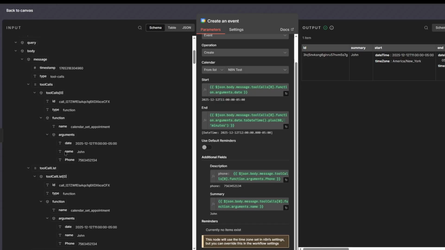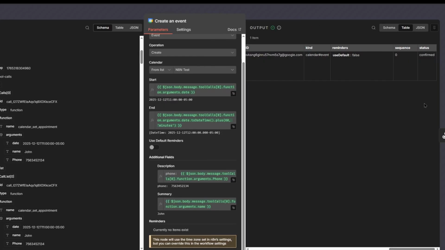So in this case we have John as the name. You drag name, drop it in here, and then you can add a description where you can add the phone number. It depends on what you're doing, right? Let's say you're a car detailer, you might need the name of the car and a description of the job or whatever. But in this case we just add the phone number, and then the appointment is booked.